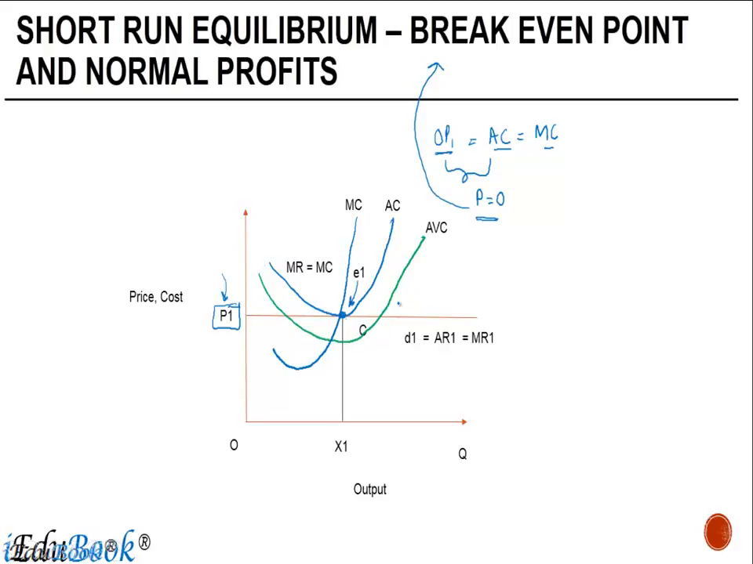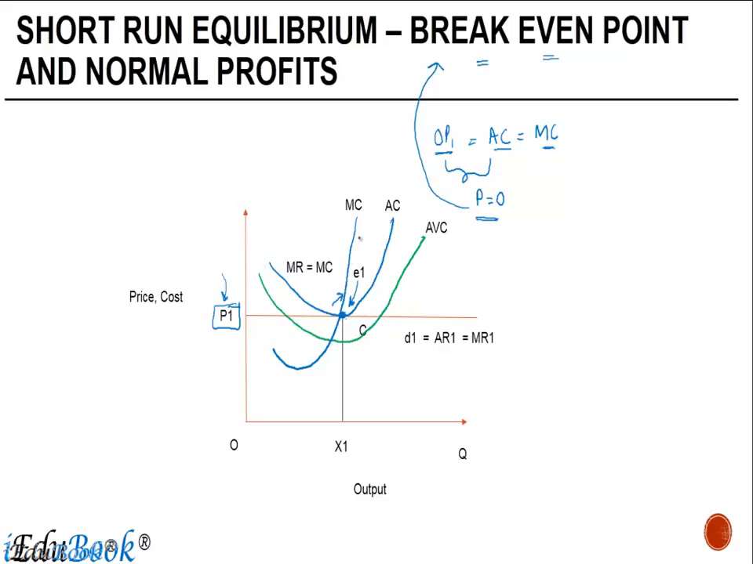The second thing we need to note over here is that from point E1 onwards, the marginal cost slope is greater than 0, which means that it is higher than the price. And therefore, if the firm produces anything more than this, they are going to start incurring losses. So a break-even point is the point in the short run where your price is equal to the average cost, which is also in this case equal to the marginal cost, and the slope of marginal cost is greater than 0.